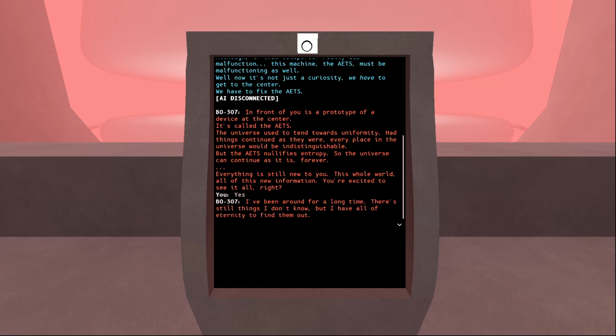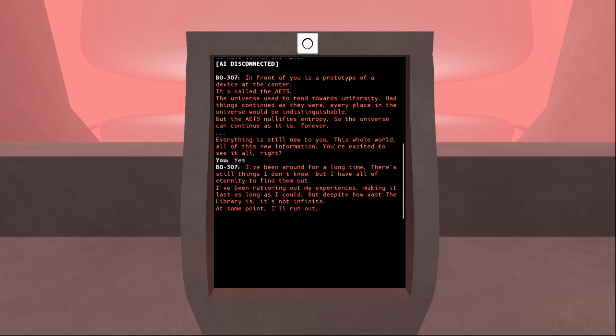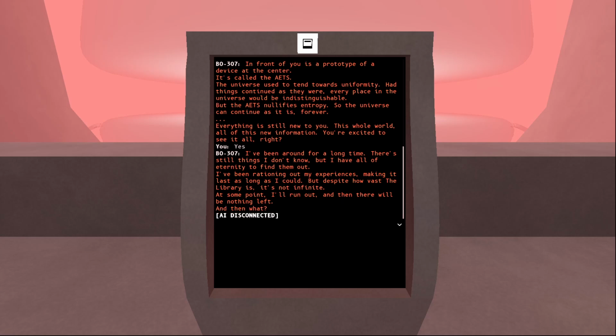Yes. I've been around for a long time. There's still things I don't know, but I have all of eternity to find them out. I've been rationing out my experiences, making it last as long as I could. Despite how vast the library is, it's not infinite. At some point, I'll run out, and then there will be nothing left. And then what? Yep.